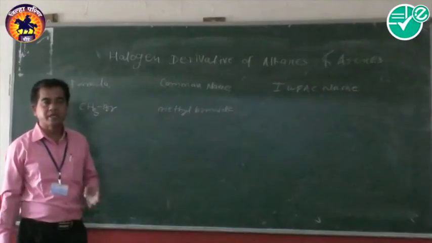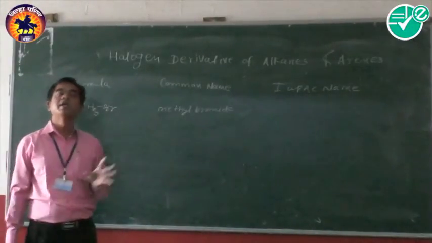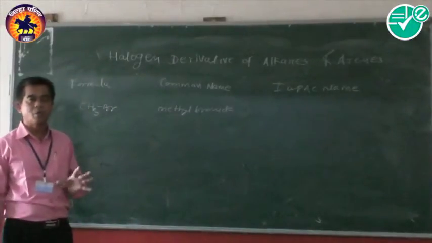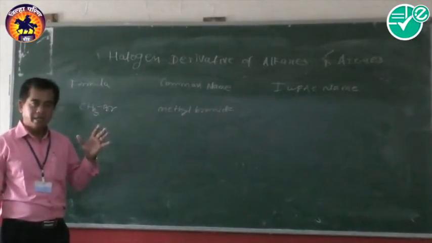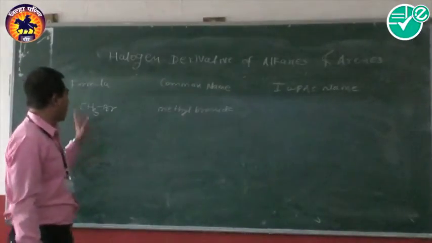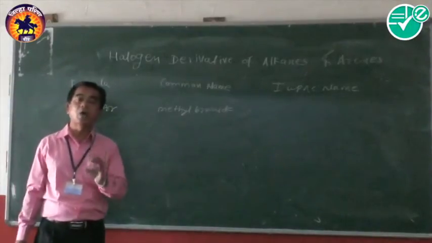Another rule is that numbering starts from the end nearest to the functional group, in this chapter the halogen atom. According to this basis, we give the IUPAC name. There are some rules which we will explain with more examples. In nomenclature, monohalogen compounds are called haloalkanes.